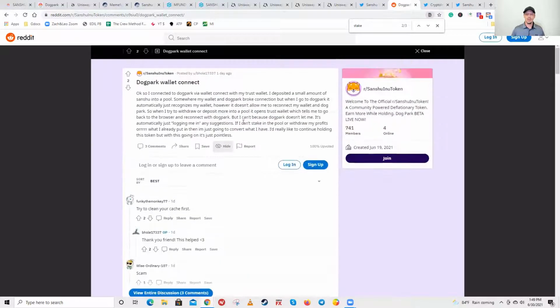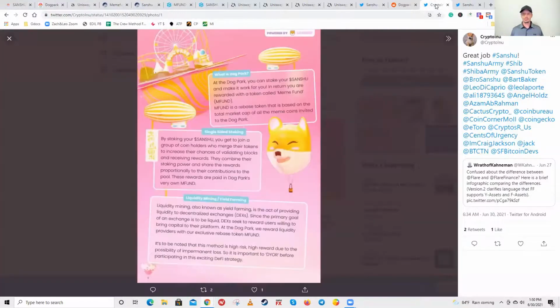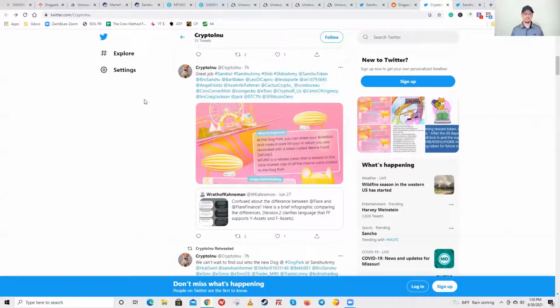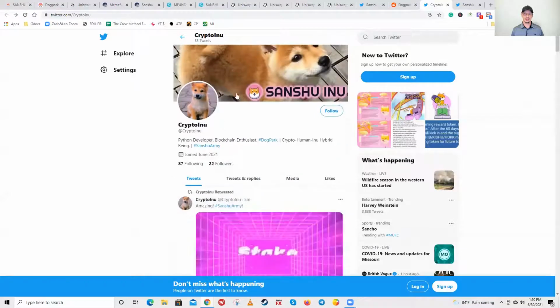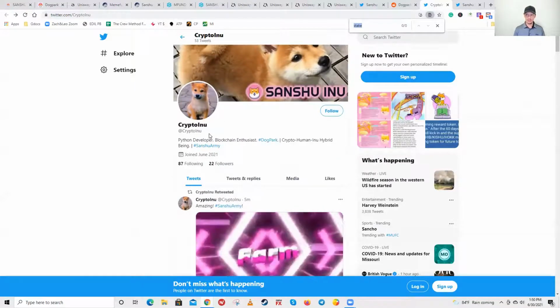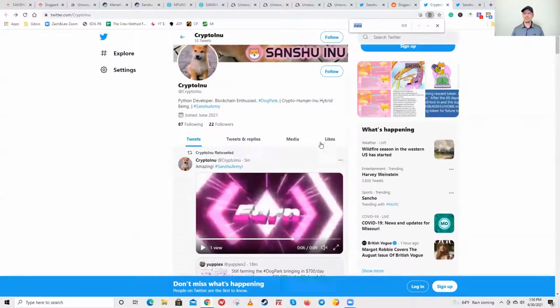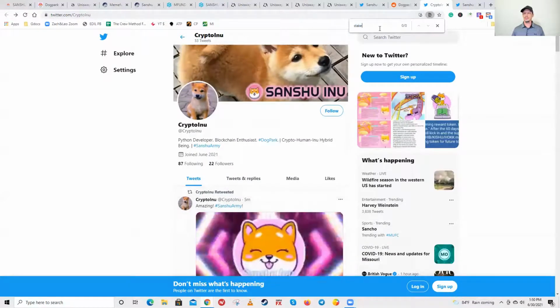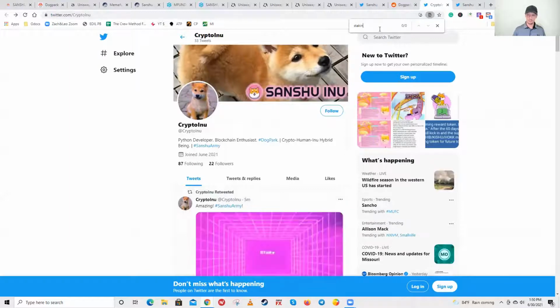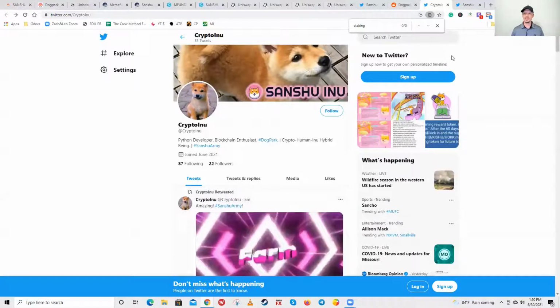So that's one way you can do it: Control F, and that will work on any page. Like if you're on Twitter, I don't know if they have anything on staking on here, but if they do, yeah. Now it doesn't work on images, but it does work on text. Okay, so staking. Okay, there's nothing on there.